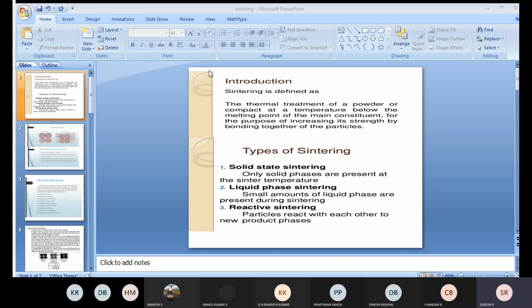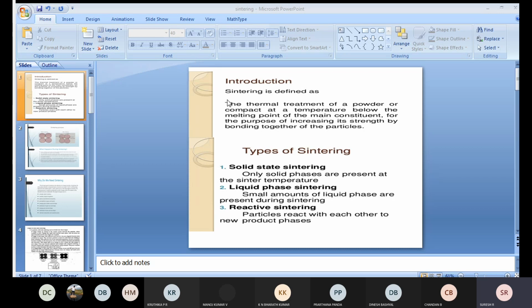After we sinter the particles, neck formation takes place. Apart from that, grain boundaries form between the two grains, and they are compressed. The pore size is also reduced. After the sintering process, the pore size has been reduced or minimized to some extent.